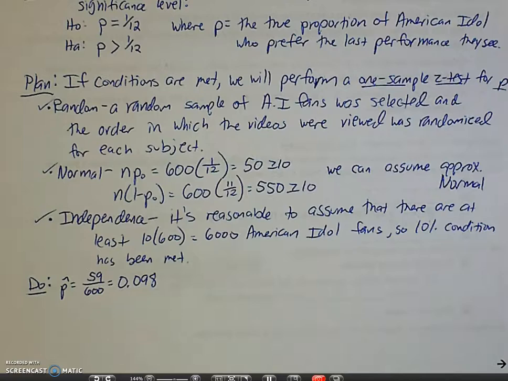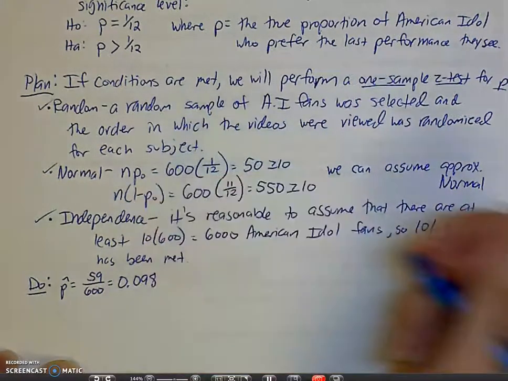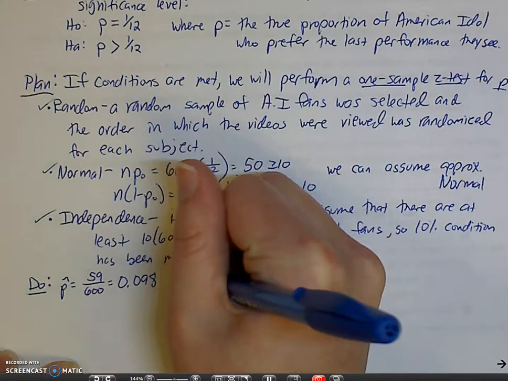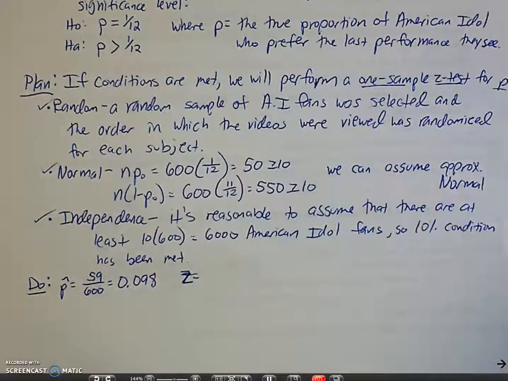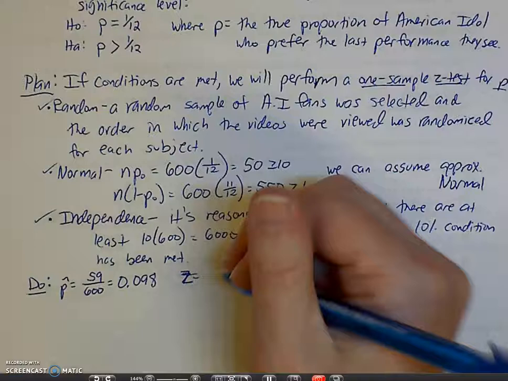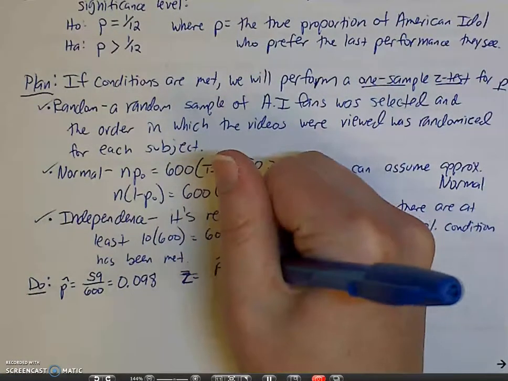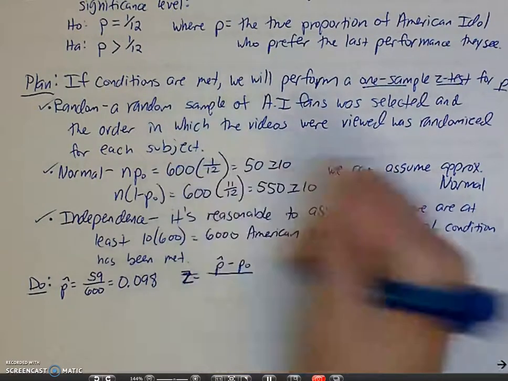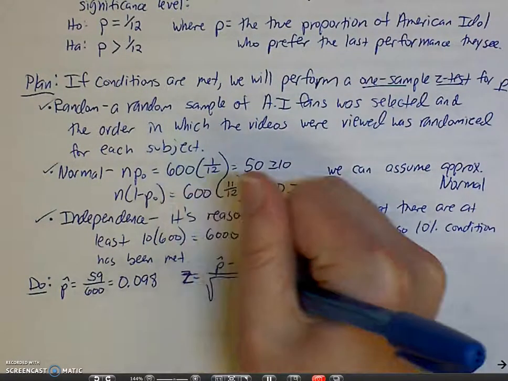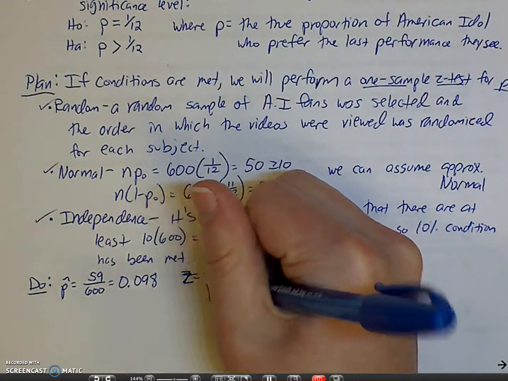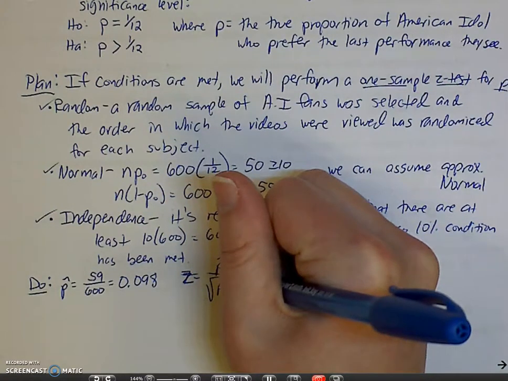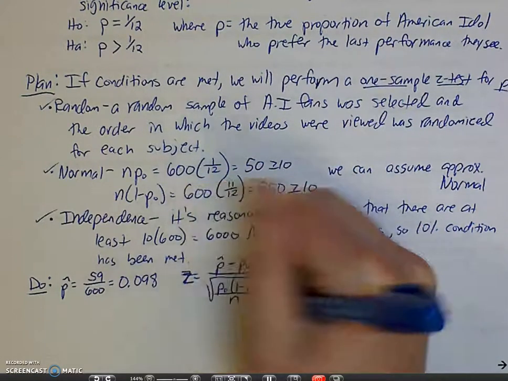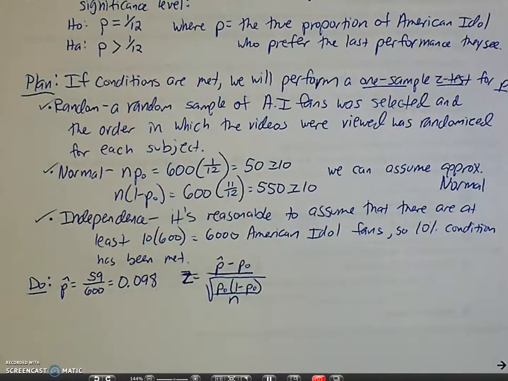So now I'm going to go ahead and calculate my test statistic. In this case, we're calculating a z. So I'm going to copy the formula just so we see it here. We don't need to do this every time, but I'm just going to show you. To find your z, you take your p-hat, so your statistic from your sample. You subtract the p from your claim. And then your standard deviation of your sampling distribution using that proportion from the claim is what you are dividing by down here using our sample size.